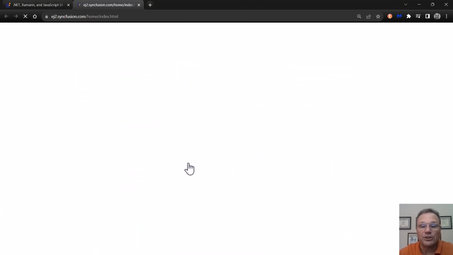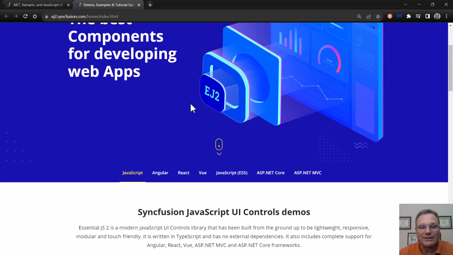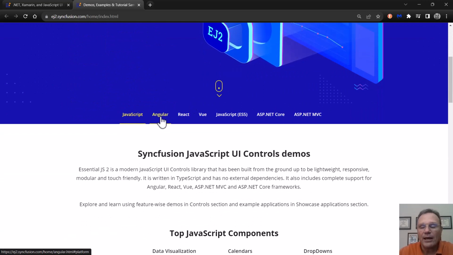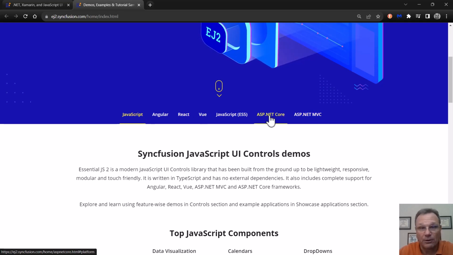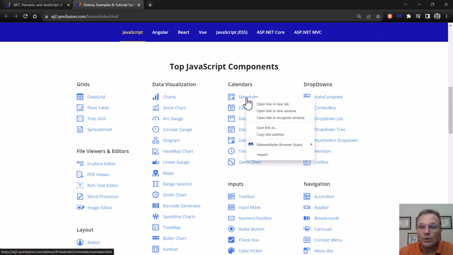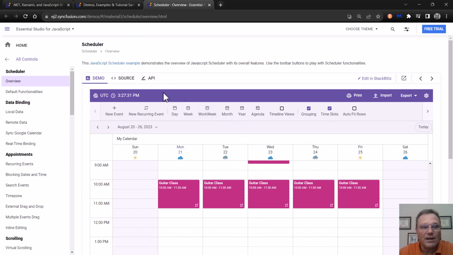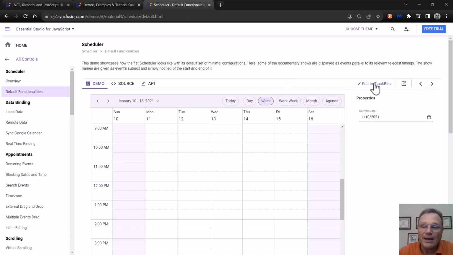And let's step into our JavaScript. So this is our top level demo page, and all of our web controls are written in the same TypeScript. We just build them out for each of these environments. And if I step on any of these, I can go straight into the demo. And now all of our controls also can be edited in StackBlitz.